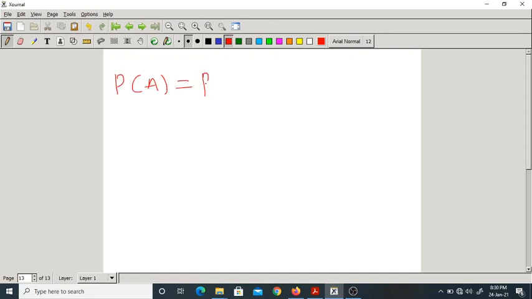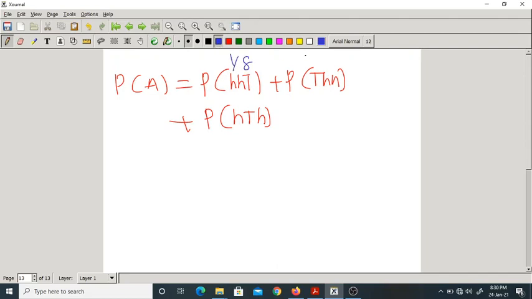Now I should find the probability of head, head, tail, plus the probability of tail, head, head, plus the probability of head, tail, head. Since all are equiprobable, the probability of this one is 1 by 8, it is also 1 by 8, it is also 1 by 8. Which means 1 by 8 plus 1 by 8 plus 1 by 8, that is 3 by 8.